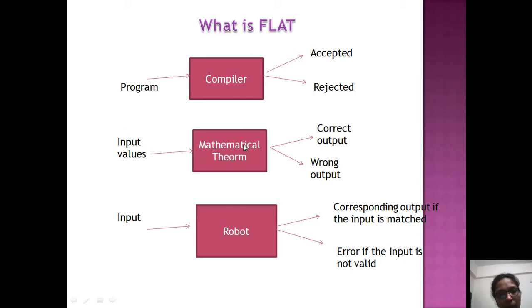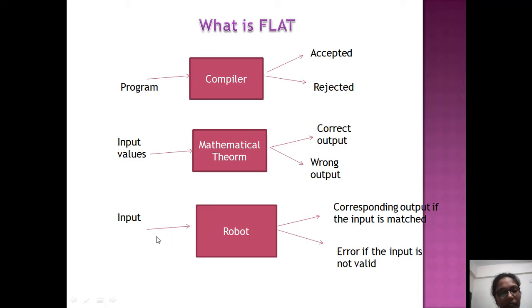In the same way, we have one more application for automata theory, which is artificial intelligence. The best example for artificial intelligence is robotics. How will a robot work? First we feed some data to the robot, so that if I give this input, it provides this value as output. According to that data, it will work. For example, if I feed the data that 2 plus 3 is equal to 5, then whenever I give the input 2 plus 3, it should generate the output 5.